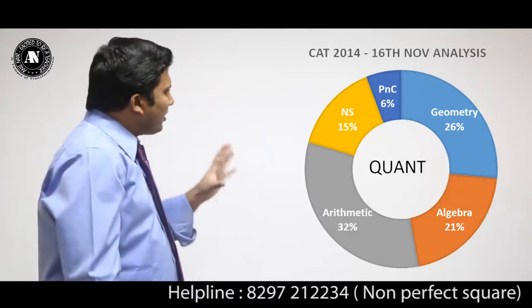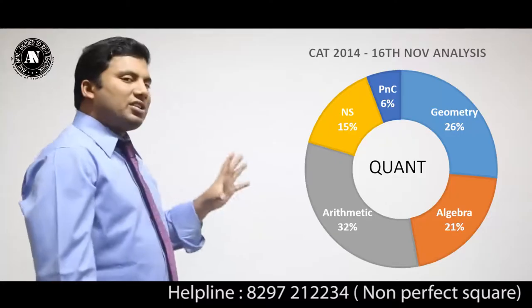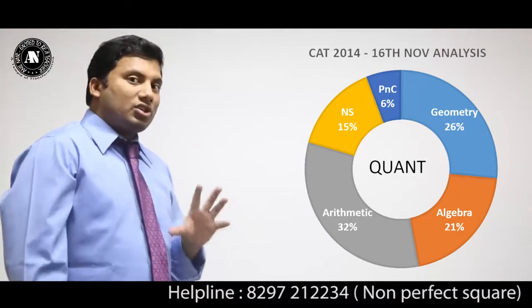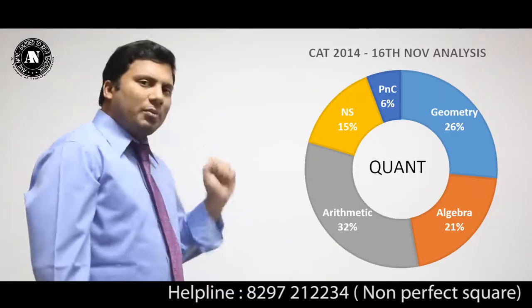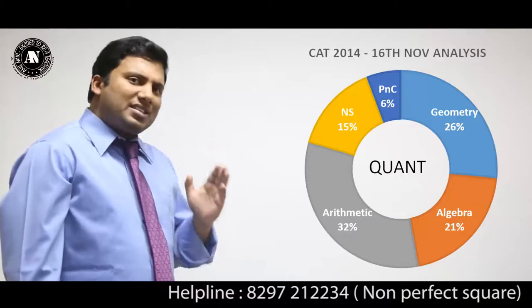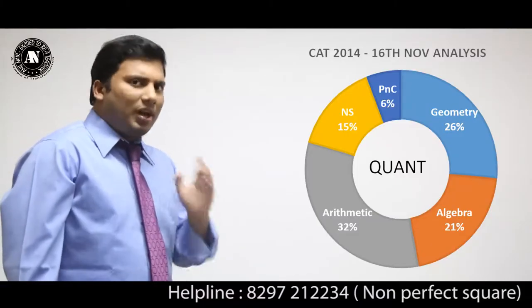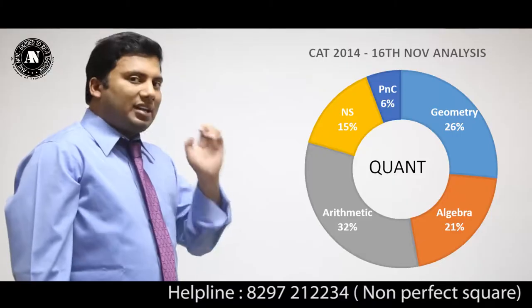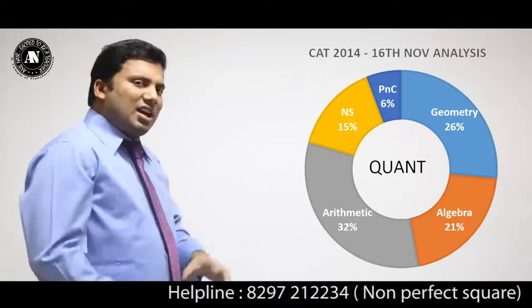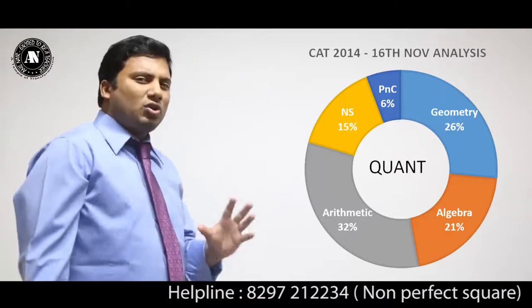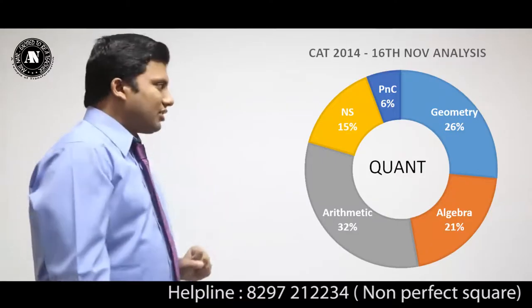If you see the pie chart carefully, 26% of the total 68 questions came from geometry. Most of the questions that came in geometry are from the basic definition of a triangle, similarity of triangles, geometric centers related to triangles, circles, polygons, and a few questions with respect to two-dimensional and three-dimensional figures.